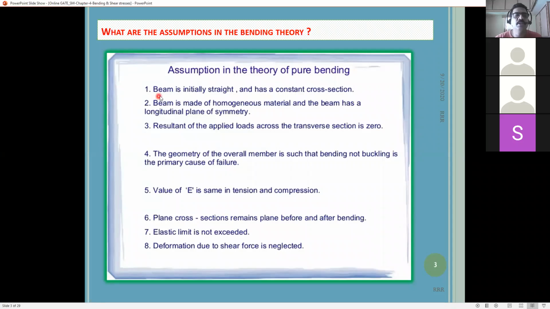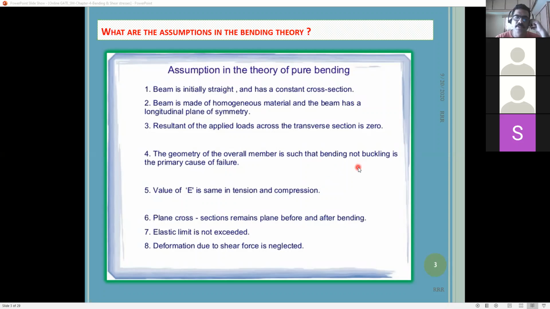Next, the assumptions are initially the beams are straight, and the cross section of the beam is constant, and the beam is homogeneous material and has a longitudinal plane of symmetry. Applied loads across the transverse section are zero, and this beam fails by only bending, not buckling. So I think last class we also discussed what is bending and what is buckling.